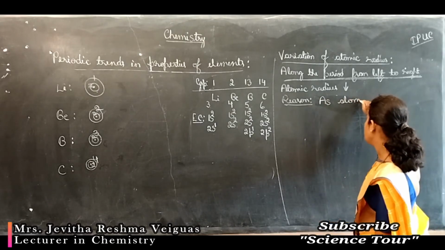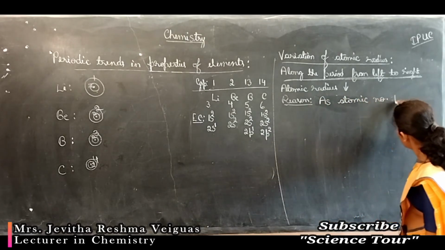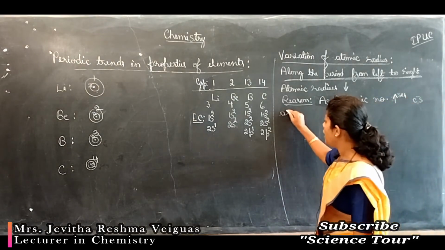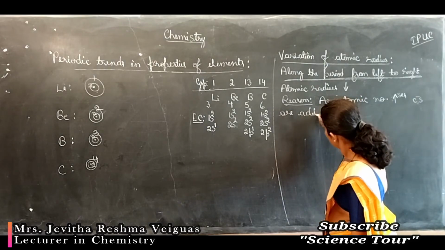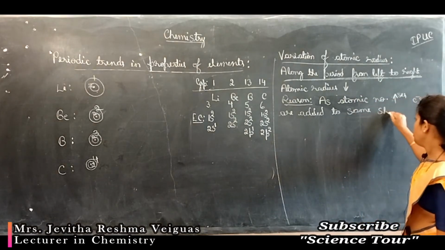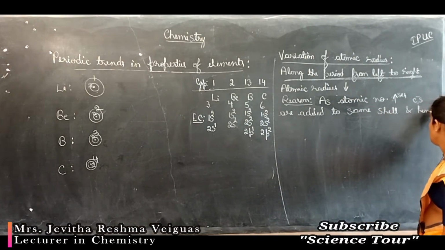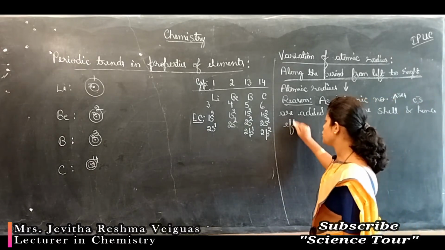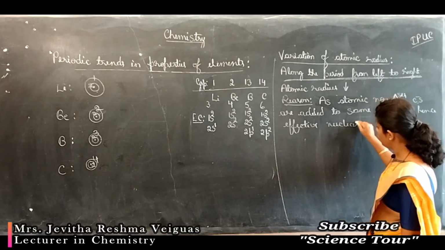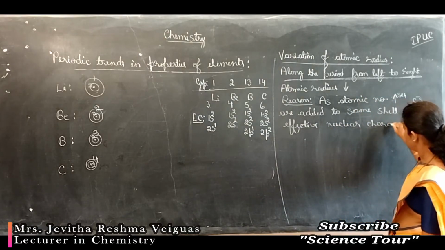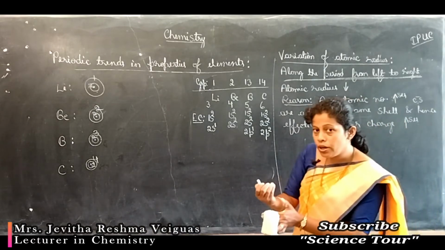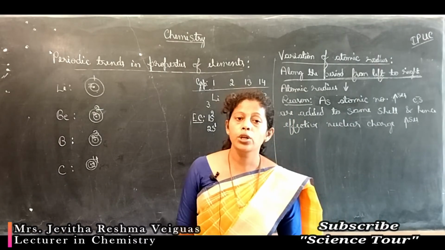So as atomic number increases, electrons are added to the same shell, and hence effective nuclear charge increases. As a result, electrons are pulled inside by the nucleus.